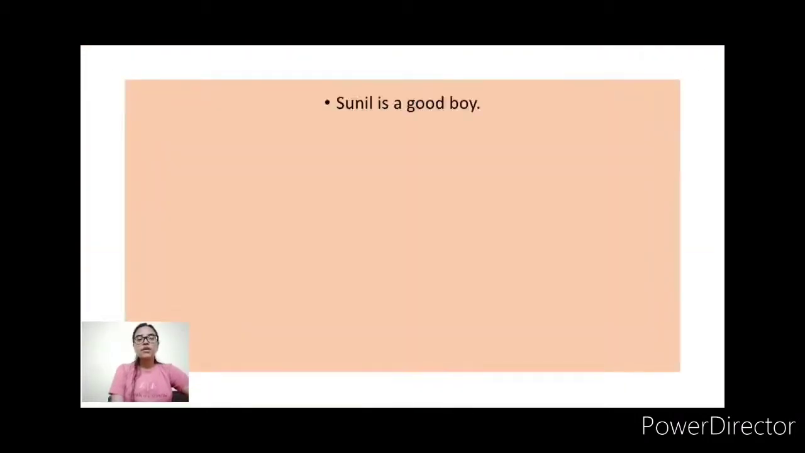So, first example is Sunil is a good boy. Here Sunil is singular, that's why we use is. It is hot today. Here it is singular, that's why we are using is. I am a student. I here refers to the first person, that's why we are using am.